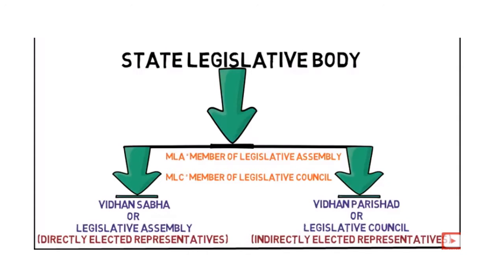Children, before we go ahead, let's recap again. Every state in India has a legislative assembly. It is also called as Vidhan Sabha, and these members are directly elected through the process of election. And the Vidhan Parishad, some states have Vidhan Parishad, this is also called as Legislative Council, and these members are indirectly elected. Now people who are elected to the Vidhan Sabha, they are called as MLAs, Member of Legislative Assembly, and people who are representing the Vidhan Parishad, they are called as Member of Legislative Council.